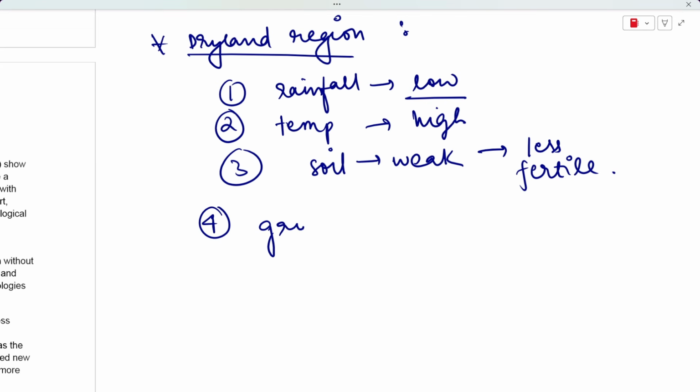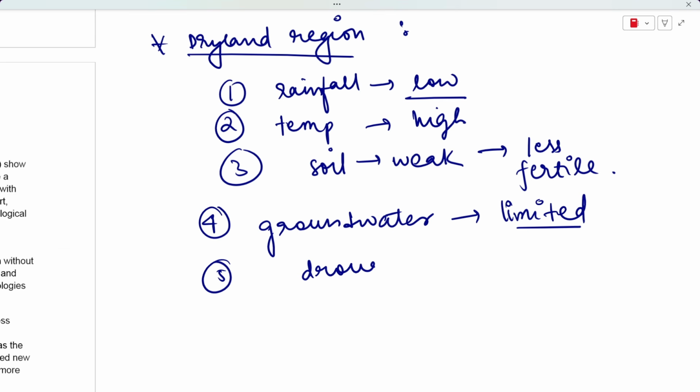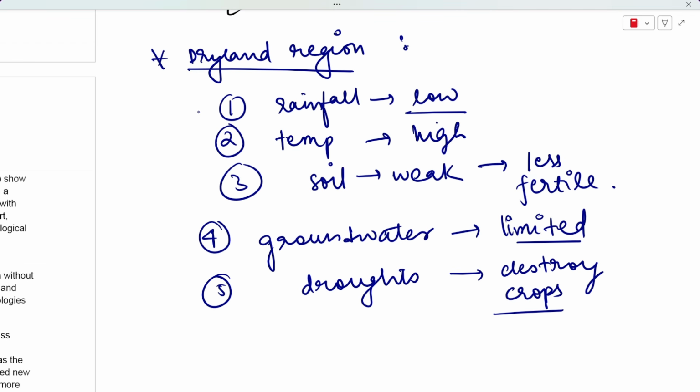Then groundwater in these areas is also very limited, and like I told you, irrigation facilities are either absent or limited. These areas also often see a lot of droughts, and when droughts happen, they tend to destroy the crops. So these are some of the issues that dryland areas face.